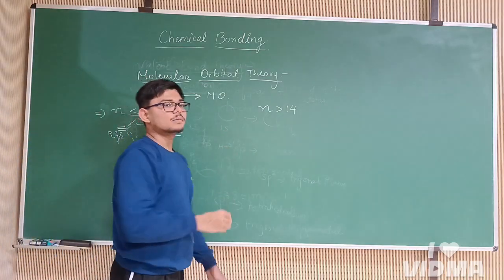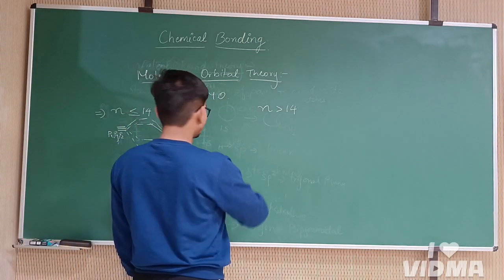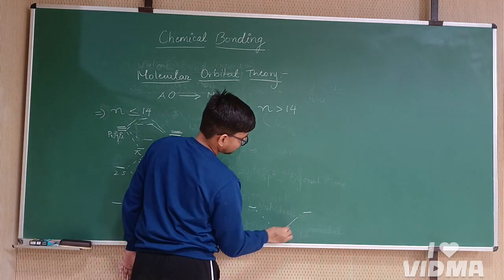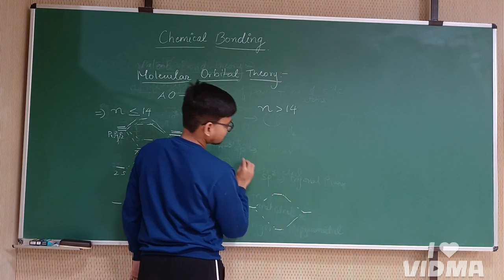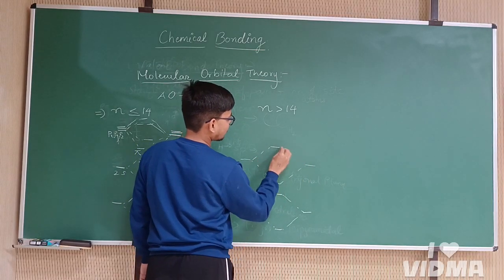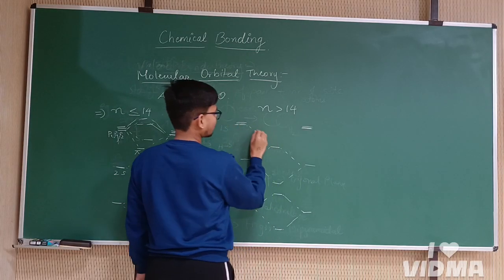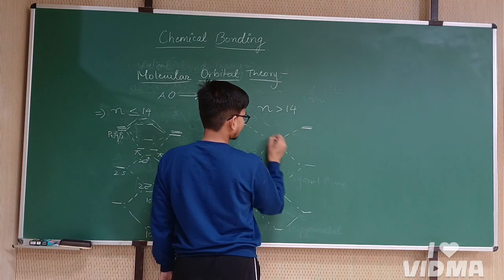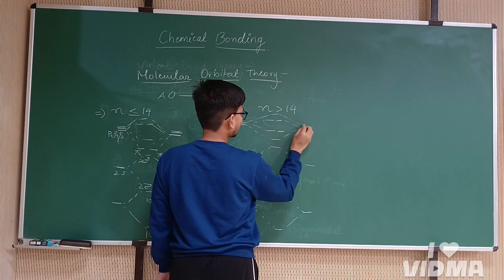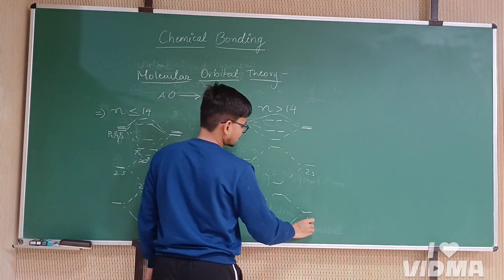Now for a number of electrons greater than 14, we will follow this kind of molecular orbitals. This is the 2s, this will also be 2s, and this will be 1s.